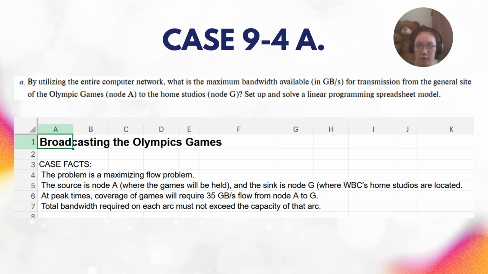So at peak times, coverage of games will require 35 gigabytes flow from node A to node G. And last, total bandwidth required on each arc must not exceed the capacity. With this, we will use these case facts to formulate and solve a linear programming spreadsheet model.